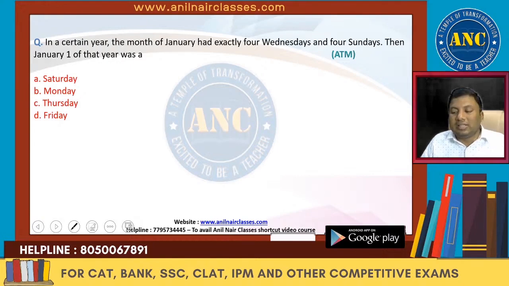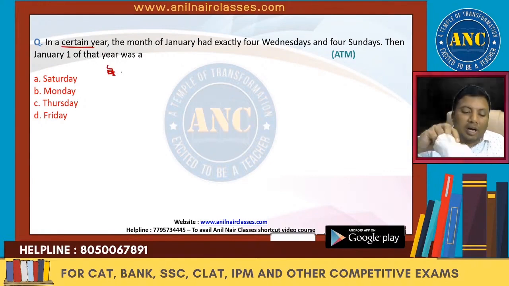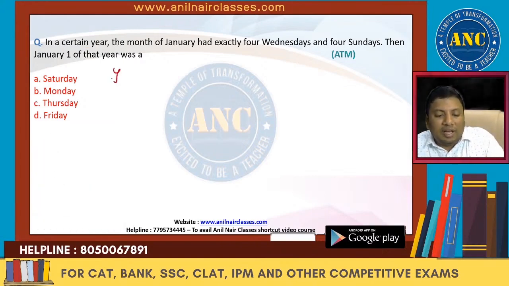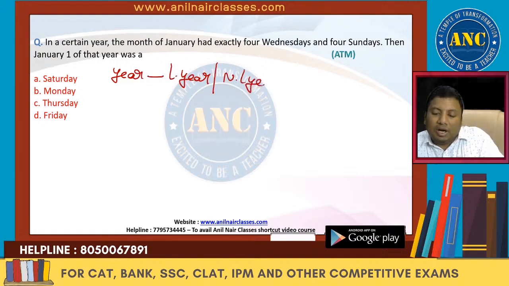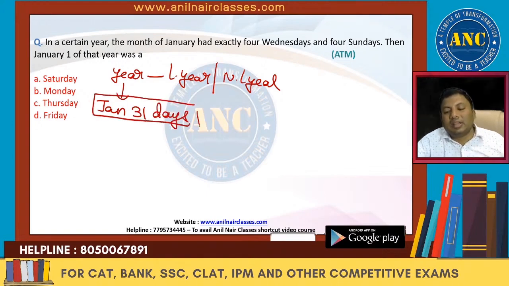Next one. Again it is an original exam question. In a certain year, it does not matter whether it is a leap year or a non-leap year, January will have 31 days. This is something which is definite. The month of January had exactly 4 Wednesdays and 4 Sundays.